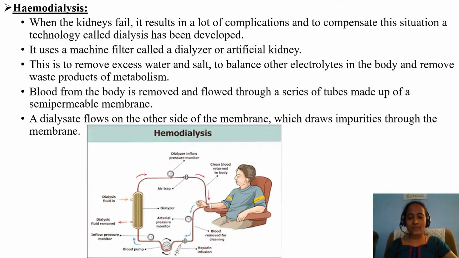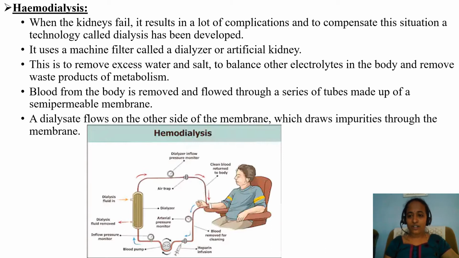Now let us see what is meant by hemodialysis. As the name indicates, hemo means blood, dialysis, filtration. What is meant by dialysis? Why should we follow this technique? Let us discuss now. When the kidney fails, we have two kidneys. If any one is working properly, it is more than enough to filter the blood and to form urine. But when both the kidneys are not working, what will happen? The nitrogenous waste as well as toxic substances concentration will be more in the blood and there is no net formation of urine. So the blood is impure now.